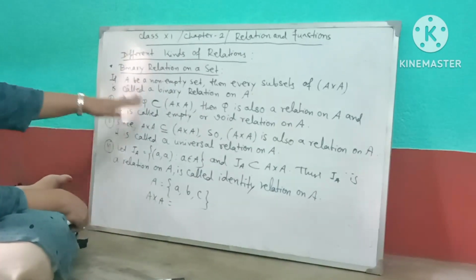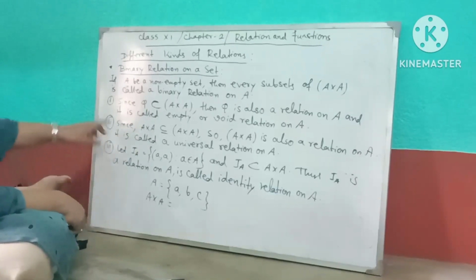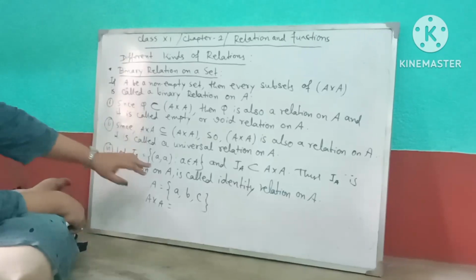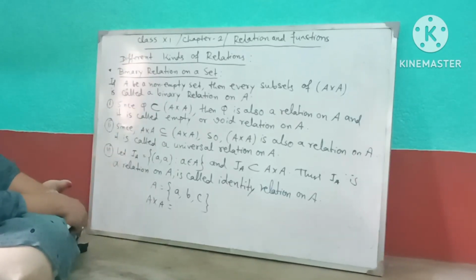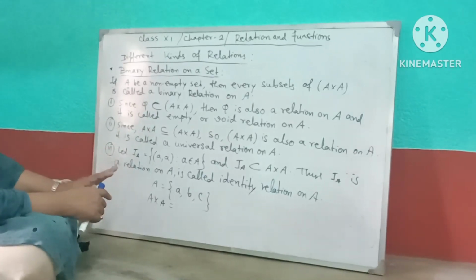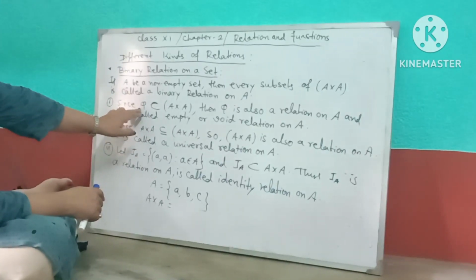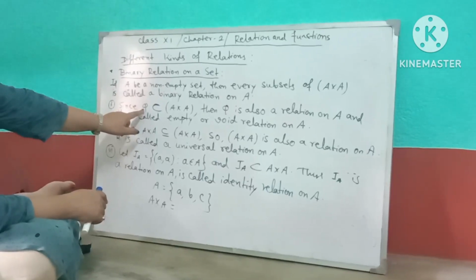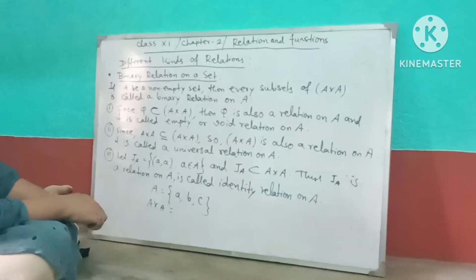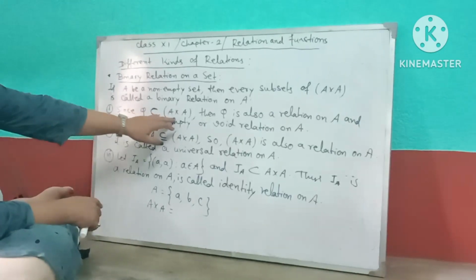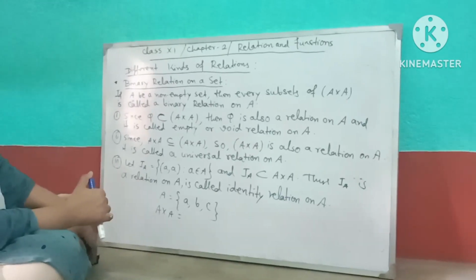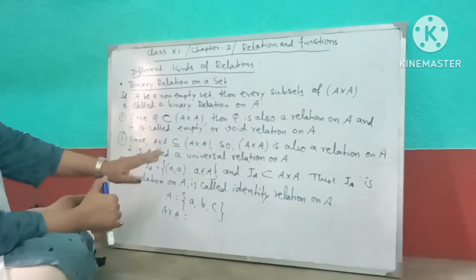Well, there are more binary relations given here. These are the different binary relations. First one is the empty relation or void relation. We know phi is a subset of every set. So phi is a subset of A cross A. Then phi is also a relation on A, as phi is a subset of A cross A. Then phi is called the empty relation or void relation on A.